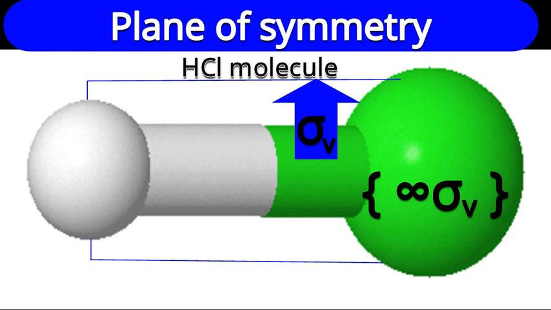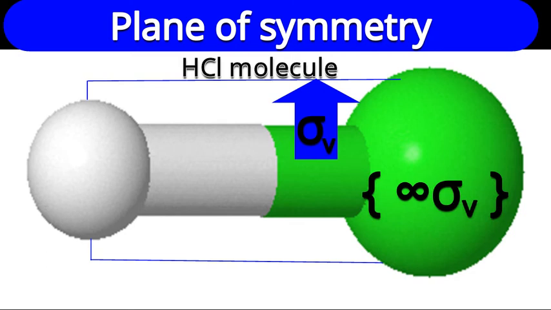Now see this last molecule, a linear molecule, the HCl molecule. Here also there is a C infinity axis. Can you cut the molecule along that C infinity axis so that both hydrogen and chlorine, as well as the bond, will divide into two equal halves? Yes. What will be the name of that plane? Is it along the principal axis or perpendicular? Along. So the name of the plane is vertical plane. There is no question of a dihedral plane because subsidiary C2 axes are not there.